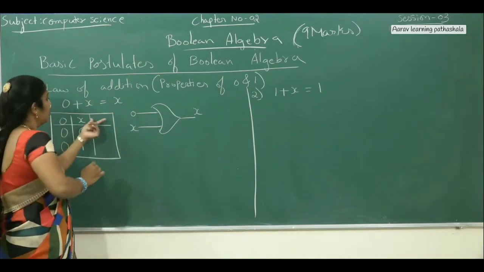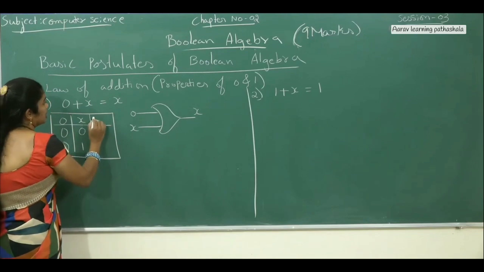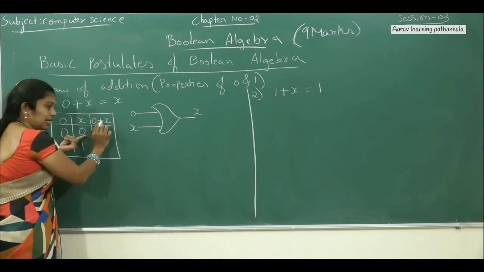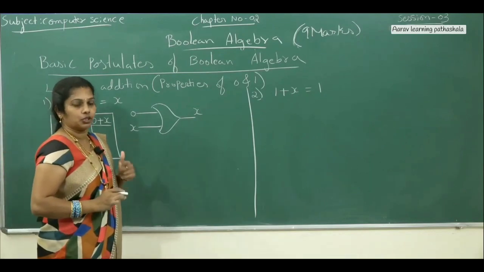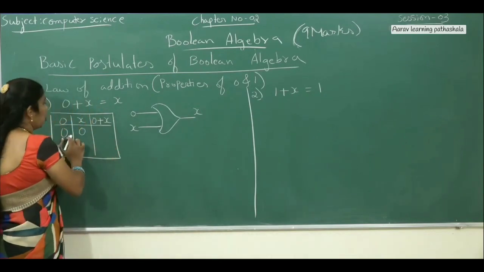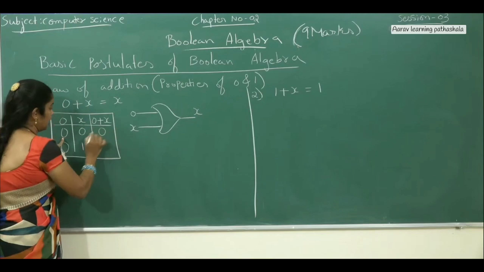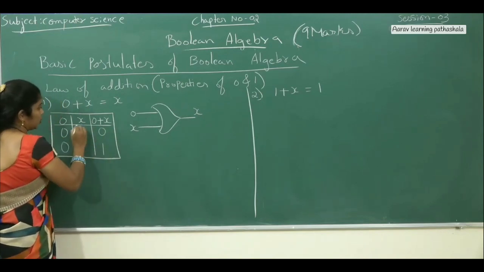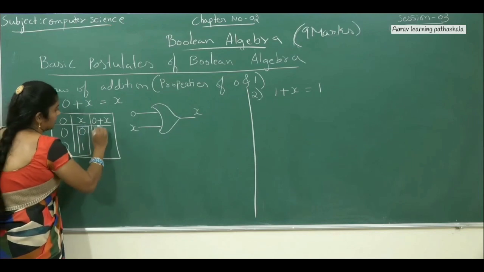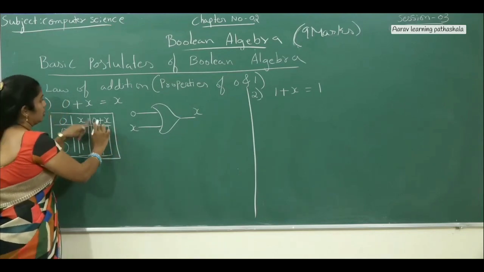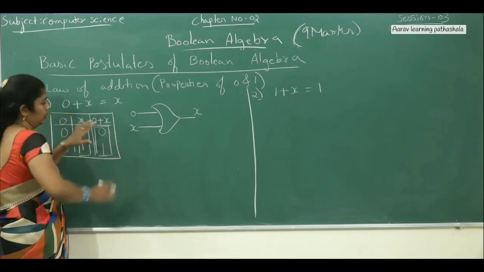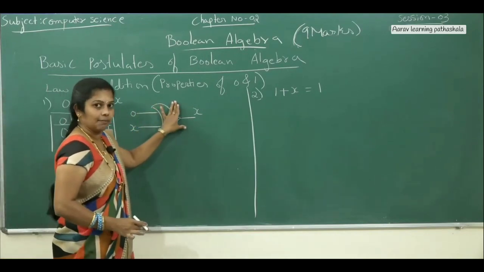Then what is the output? 0 plus x. It is the plus operator: if any one of the inputs is true, the output becomes true. 0 plus 0, output becomes 0. 0 plus 1, output becomes 1. It means the 0 plus x column value equals the x value. This is the truth table and this is the symbol.